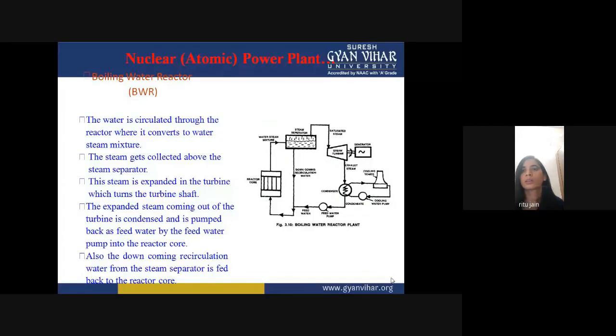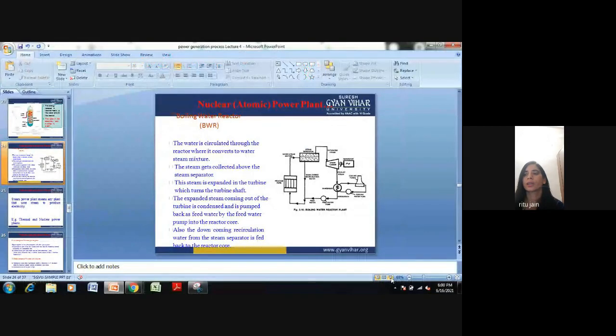Another type of reactor is the boiling water reactor. We have studied PWR, and now this is the boiling water reactor. So what is a boiling water reactor? In a boiling water reactor, the water is circulated through the reactor where it converts to a water-steam mixture. It is already known that in a thermal power plant we were converting water into steam. In this boiling water reactor, the water is converted into steam.